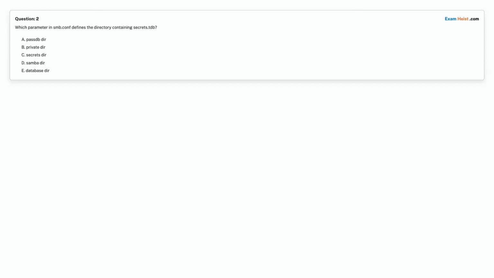Question 2. Which parameter in SMB conf defines the directory containing secrets TDB? Option A, passdb dir. Option B, private dir. Option C, secrets dir. Option D, Samba dir. Option E, database dir. Choose the correct answer. Correct answer is option B, private dir.